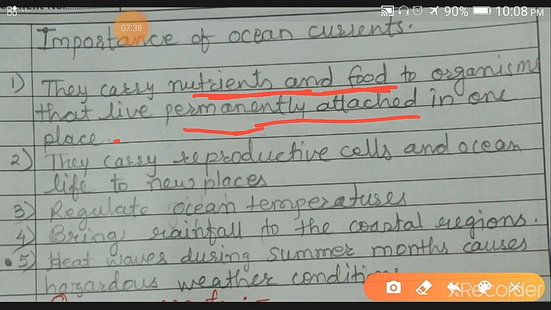Okay, for example, sea corals are there. They don't leave their colonies for food, so ocean currents carry nutrients and food to these organisms. Then second, they carry reproductive cells and ocean life to new places. See, many organisms lay their eggs, and their reproductive cells live in the water.